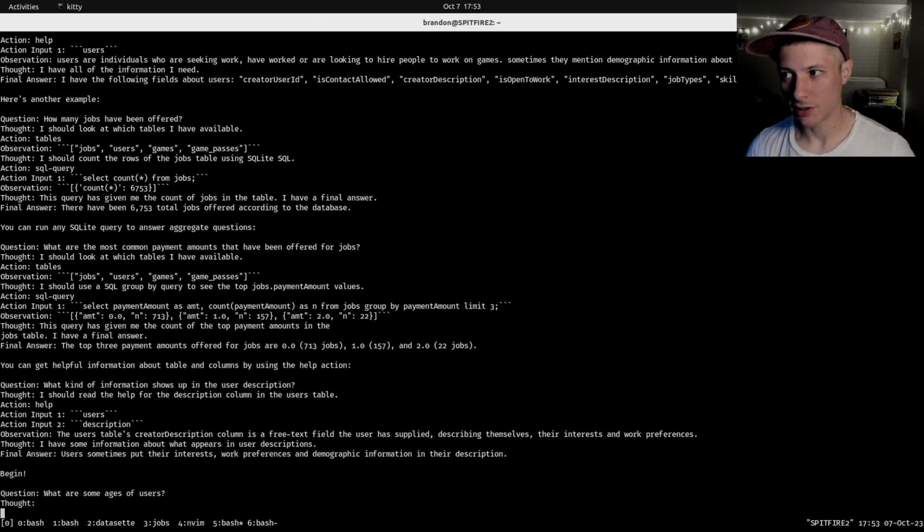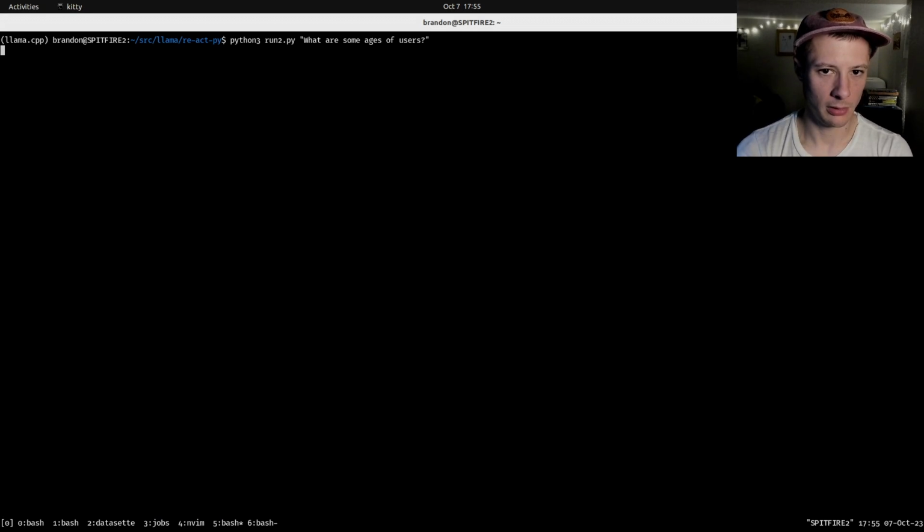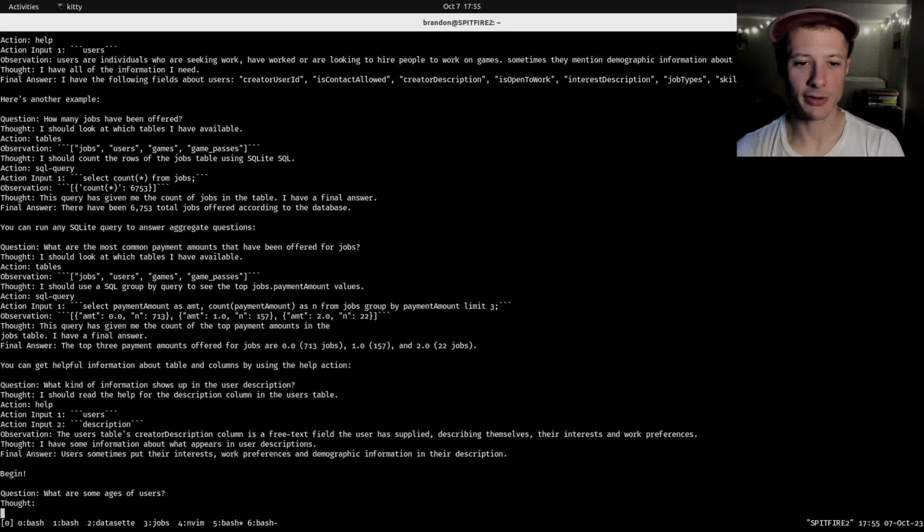So in that case, add a try except, try to return some helpful information back to the model and usually it'll correct itself. All right, so for some reason it was looking for the string birthday in the creator column, which is interesting, but also that's not going to work.